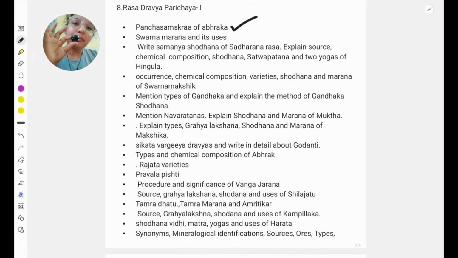What is Abhraka? It is a group, included in which group, mineralogical identification, grahya, agrahyata, shodhana, marana, and pancha samskara. There Amrita karana, Lohita karana, and Dhanya Abhraka is also mentioned that you have to study. Next important thing is they have asked about the Swarna. Swarna usually does not have that many chances, but it can come in 5 marks. So at least study the Swarna mana, and one trick is there.